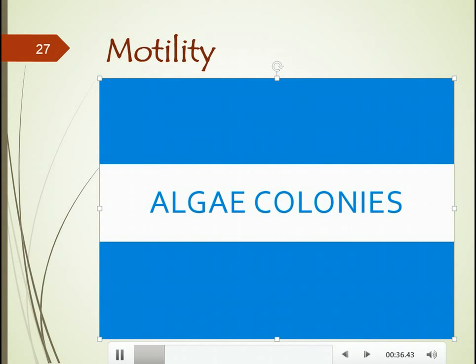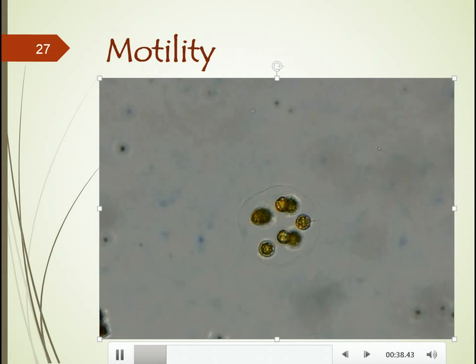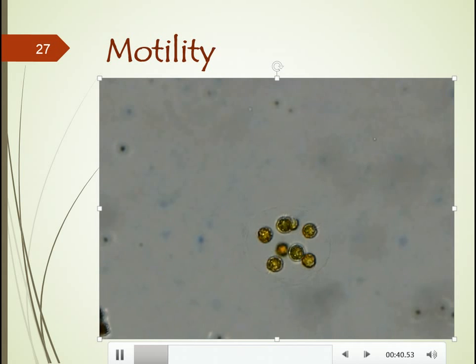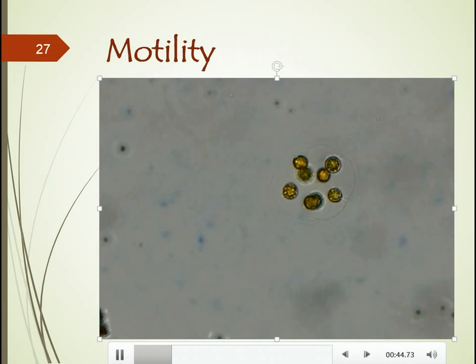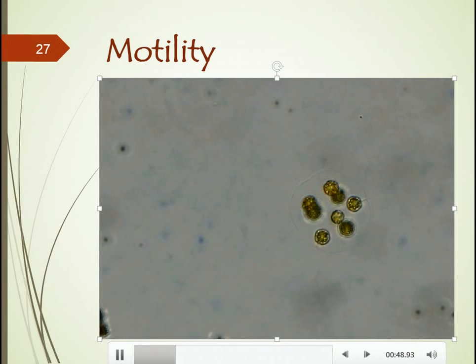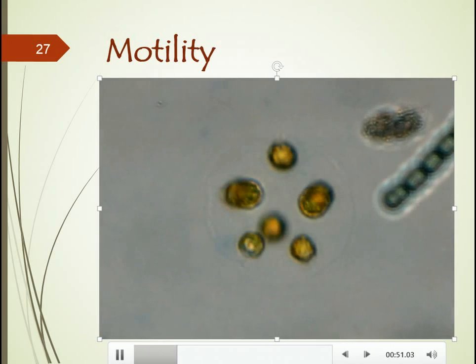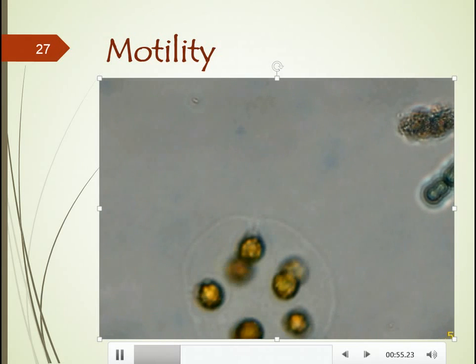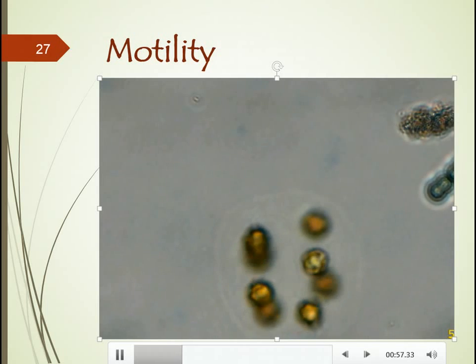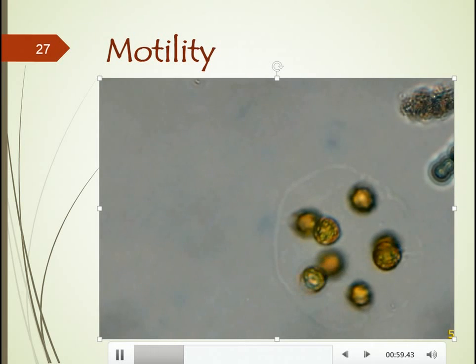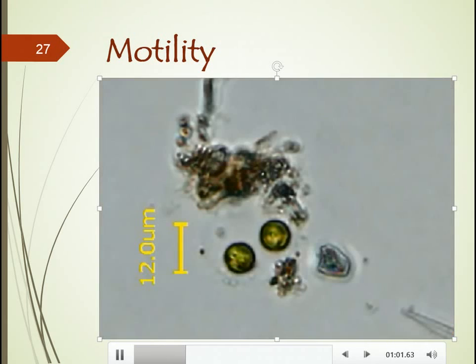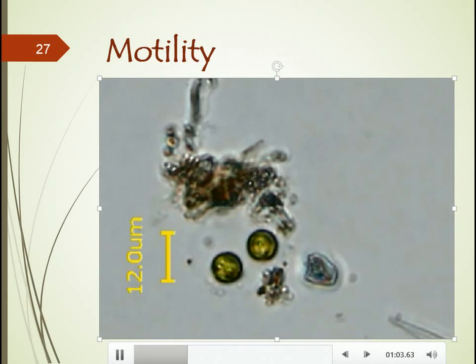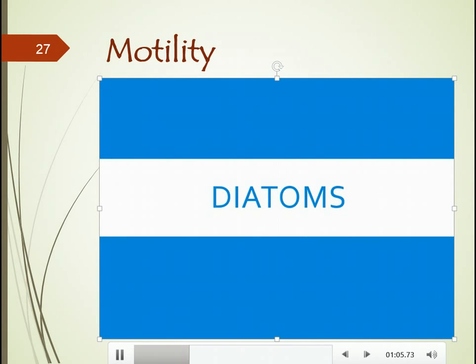Now we go to the colonial. These are single-cell organisms that are grouped together. Here is a bunch, I assume it's about 8 organisms. They're grouped together into this gelatinous type of sphere, and their flagella are sticking out. As you watch this motion, you can sometimes make out the flagella sticking out of the sphere. Again, they all have to be together so that these 8 unicellular organisms can go in the same direction.